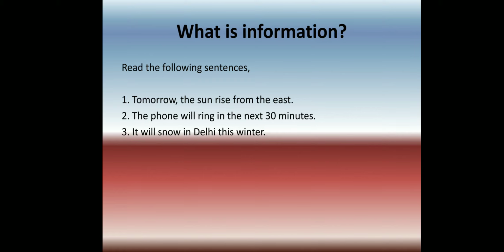By seeing this, we can say that it is interesting to note that the amount of information carried by a sentence is somewhat related to the probability of occurrence of that event. So there is a relationship. In the first sentence, the probability of occurrence is very high, but the information carried is 0. In the second sentence, there is a probability of occurrence and a finite information. And in the third sentence, the probability of occurrence is very less, but the information is high. So we can say that the information and the probability of occurrence are inversely related.